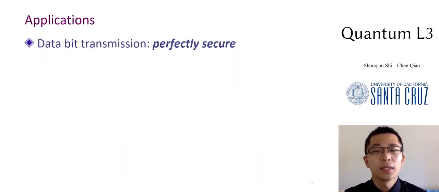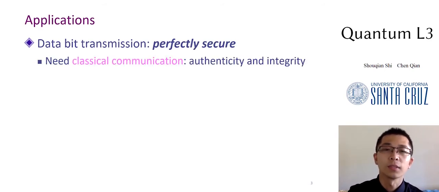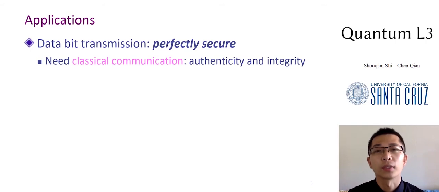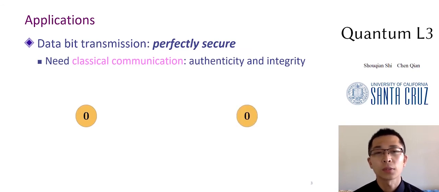Quantum entanglement enables perfectly secure data transmission. This is achieved with the help of classical communication, where authenticity and integrity are assumed, but confidentiality flaws potentially exist. Suppose you and your friend share a pair of entangled coins, and the coins show 0 at your place. Automatically, the other end must also show 0.